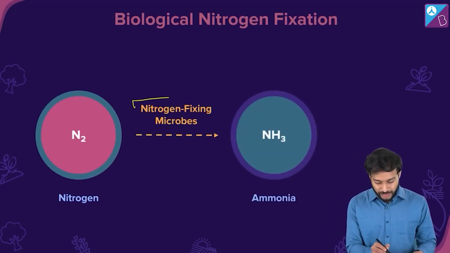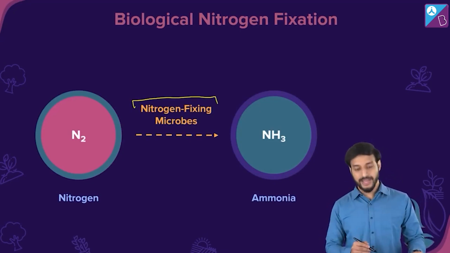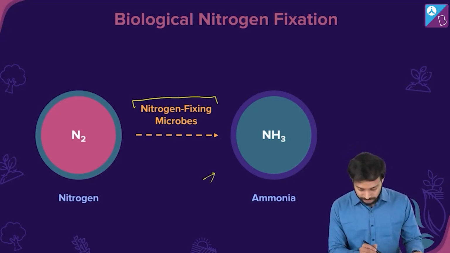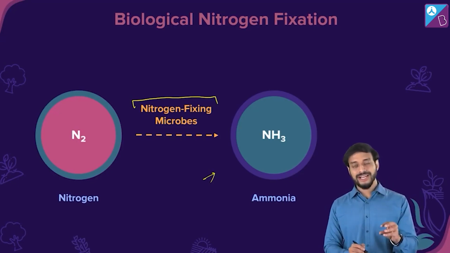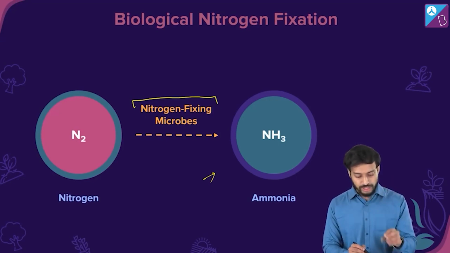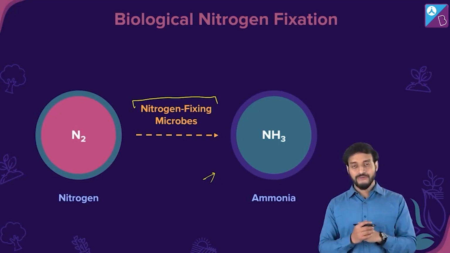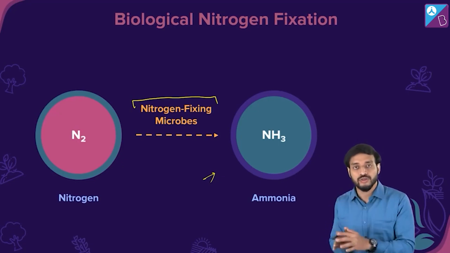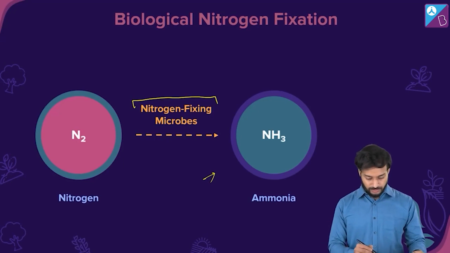Do you recall nitrogen fixing microbes, nitrogen fixing bacteria, which can fix the atmospheric nitrogen and convert it into forms like ammonia? So these are done by some bacteria known as nitrogen fixing bacteria. This is biological because cells are involved. So this is basically biological nitrogen fixation, and this is one of the major contributors of the nitrogen fixation process.